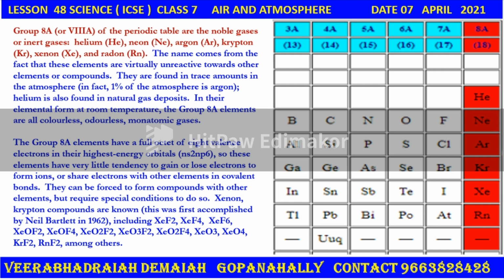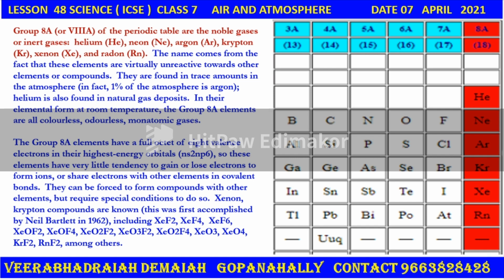Let us discuss group VIIIA of the periodic table, the noble gases or inert gases: helium, neon, argon, krypton, xenon, and radon. They are found in trace amounts in the atmosphere. In fact, 1% of the atmosphere is argon. Helium is also found in natural gas deposits, in elemental form at room temperature.